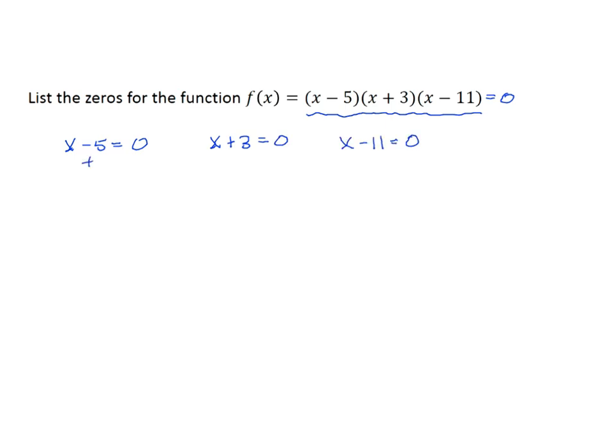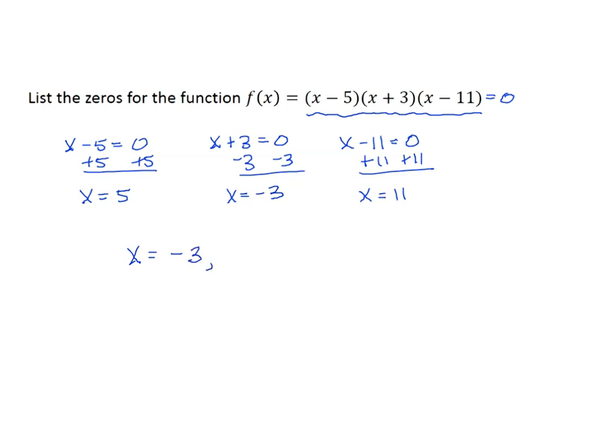And solve. Add 5 to both sides, and we get x equals 5. Subtract 3 from both sides, x equals negative 3. Add 11 to both sides, x equals 11. So those are our zeros. We can write them in order, least to greatest: negative 3, 5, and 11.